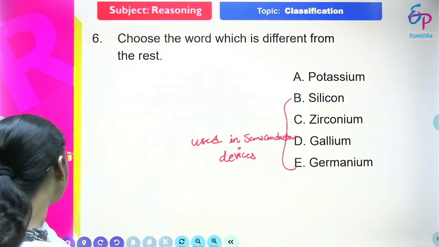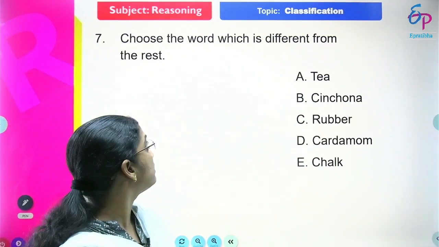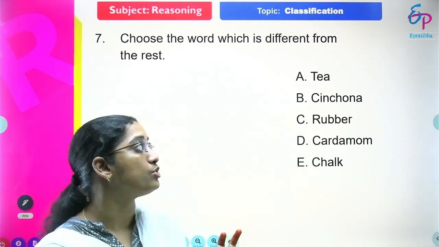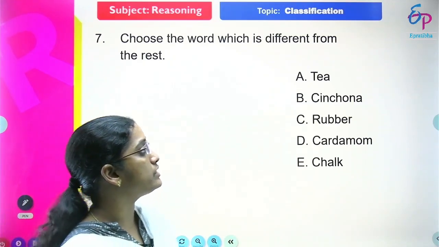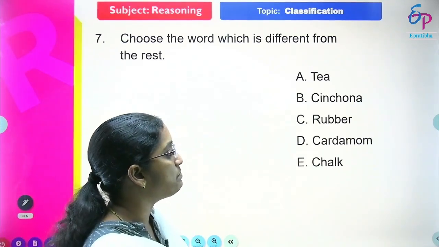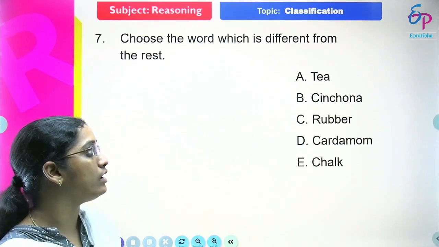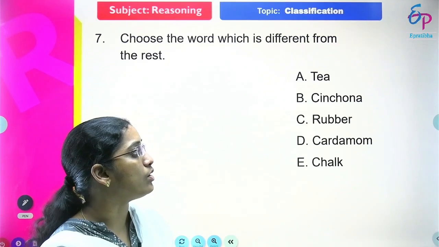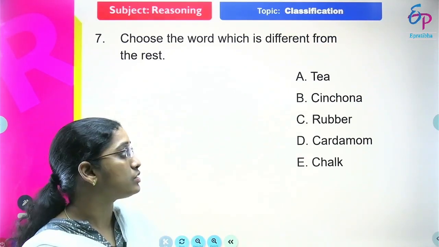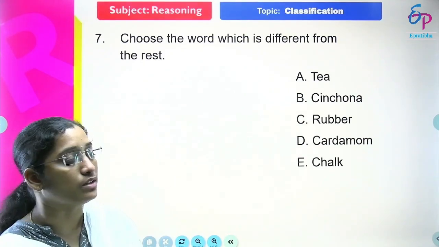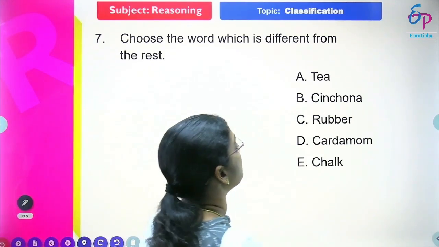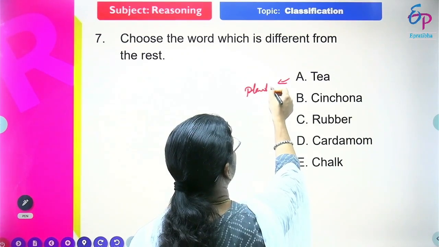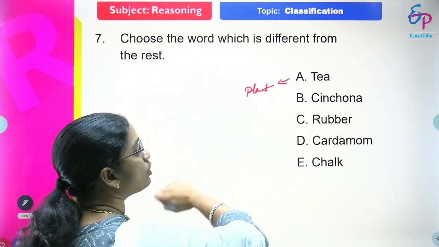The next one. Choose the word which is different from the rest. We need to find the different one out of 5, friends. The first option is tea, second cinchona, and then rubber, cardamom and chalk. Tea is related to drink purpose, right? So what is the different one out of these 5? See here, friends, the first one comes from plants, so it is crop related.